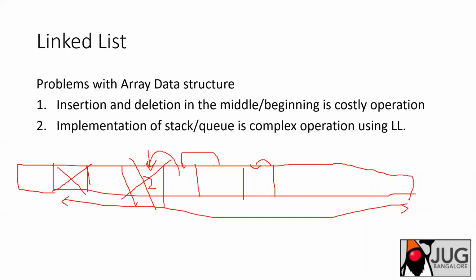And apart from that, the next one is the implementation of stack and queues. You can implement stack and queue using arrays also. But using that makes things a little complicated. For example, a stack is fine because you can insert at one end and delete from one end. But for a queue, you have to iterate through, or you can go through that location again. That adjustment is also problematic.